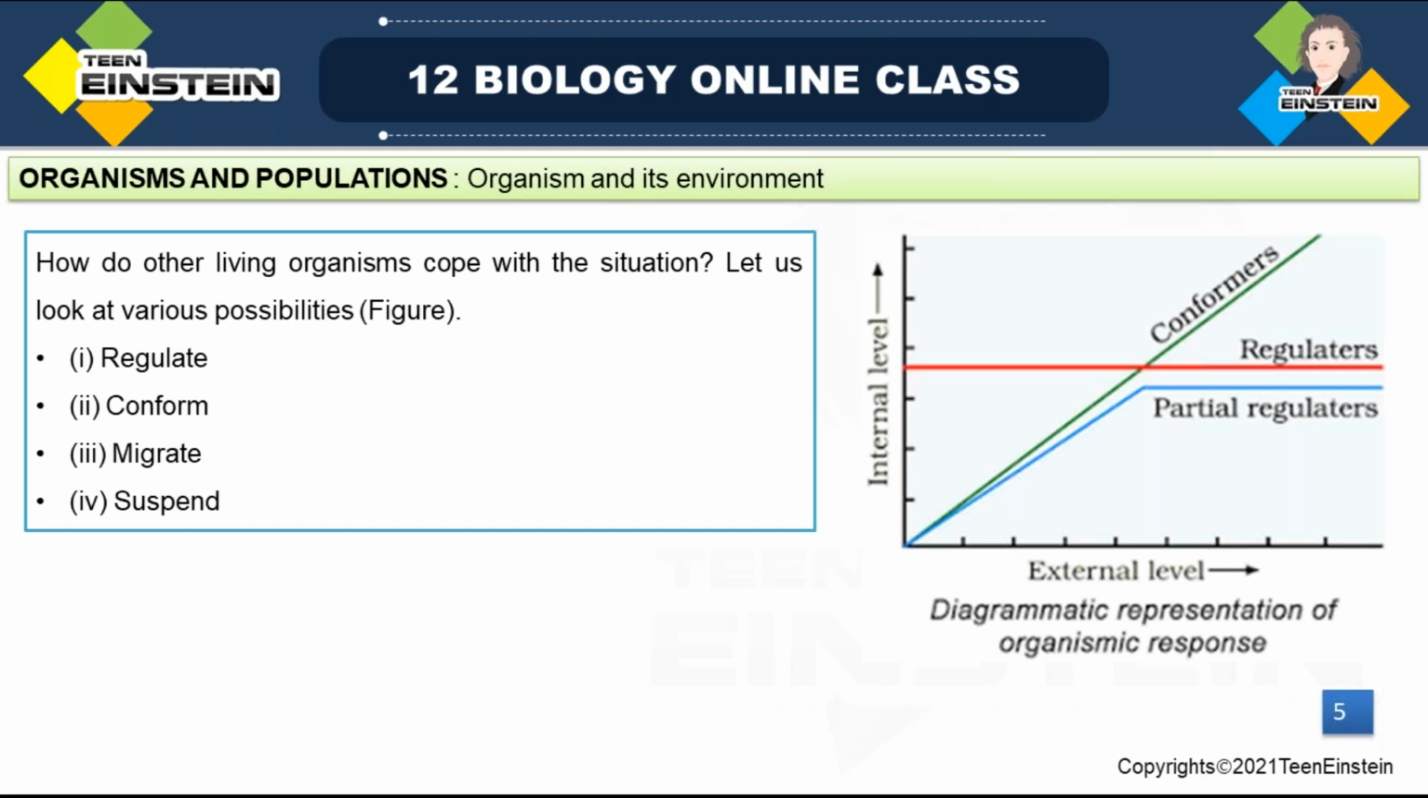Conformers are animals and plants in which the body temperature and osmotic concentration change according to the surroundings, according to the ambient conditions. So there, we cannot maintain a constant internal environment. In conformers, we can't maintain a common internal environment.